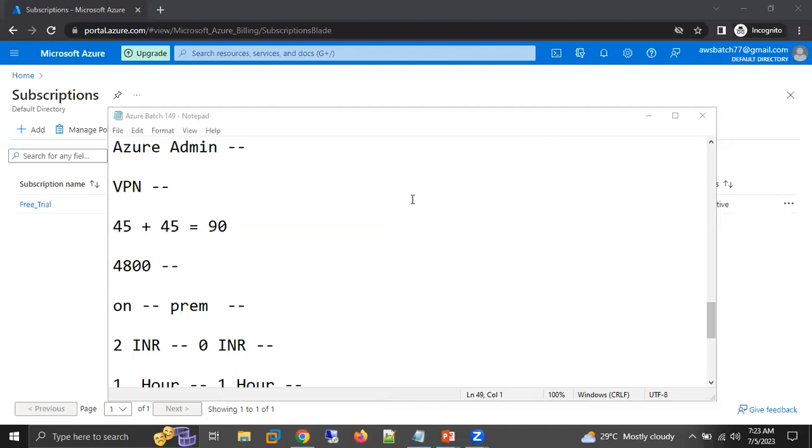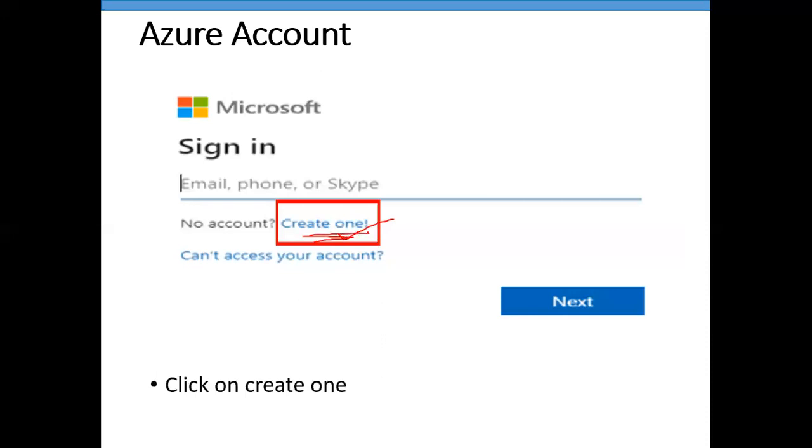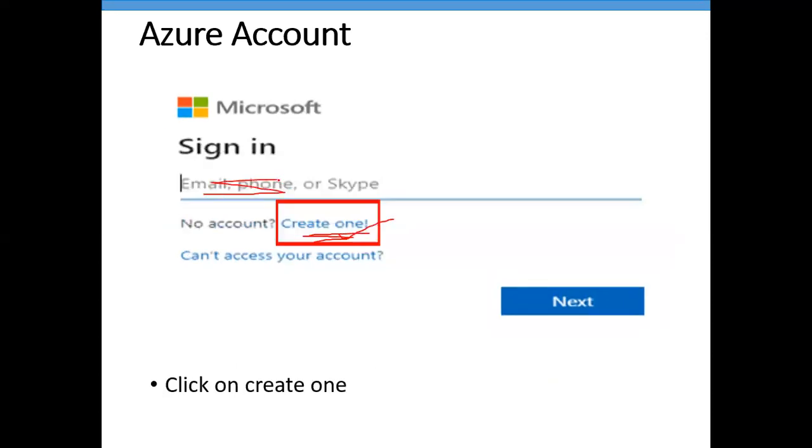I followed the first step you mentioned, to create the Azure account, start free. Yes, there click on start free. Then you need to click on create one to create your account. If you directly enter your email ID, it means you're trying to log in. This is the sign in option. Pratap, we need to create an account first, then we can sign in. Okay? Yeah, thank you.